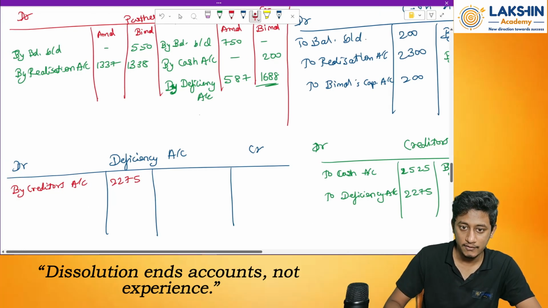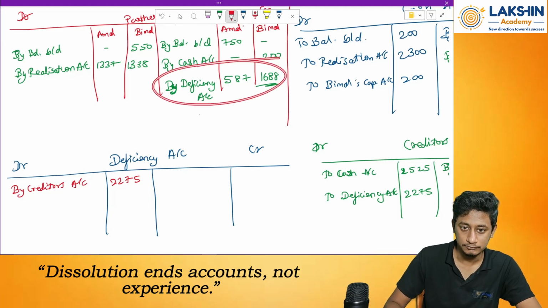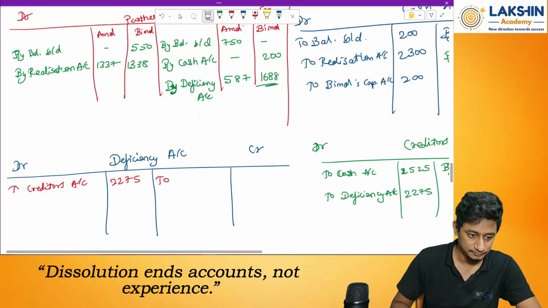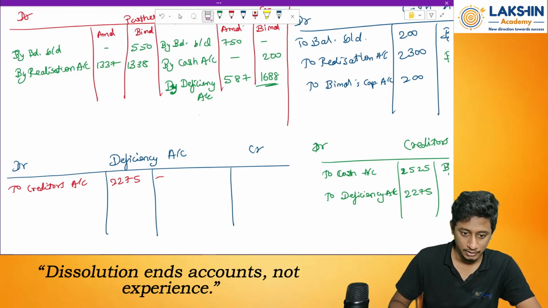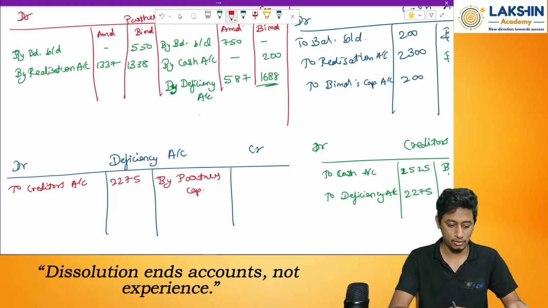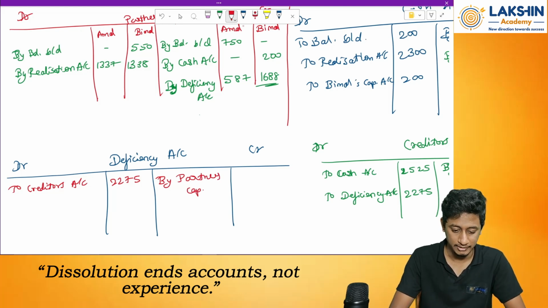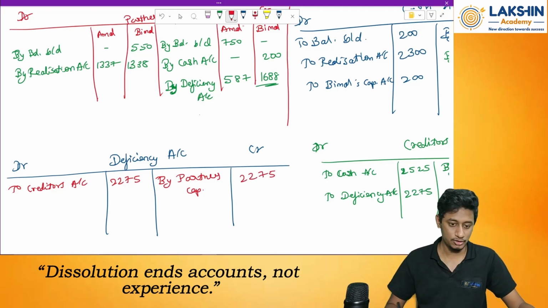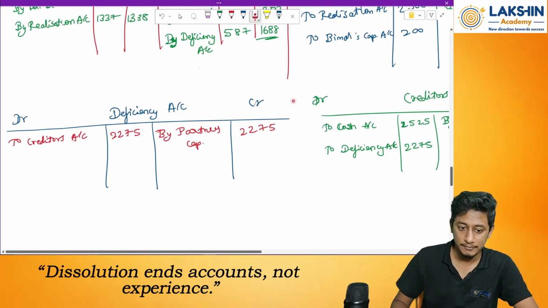Then over here, by partners capital account, how much? Make a total, 1688 plus 587. Please write it in different capital heads in the examination. 2275. So what has happened over here?